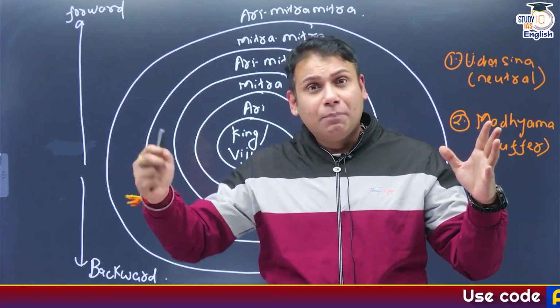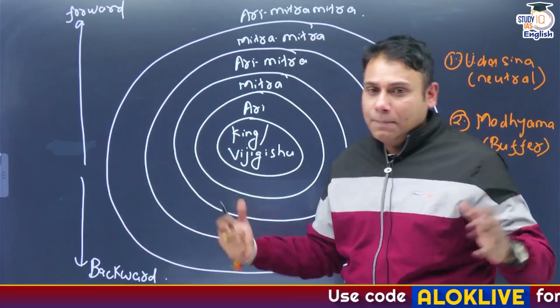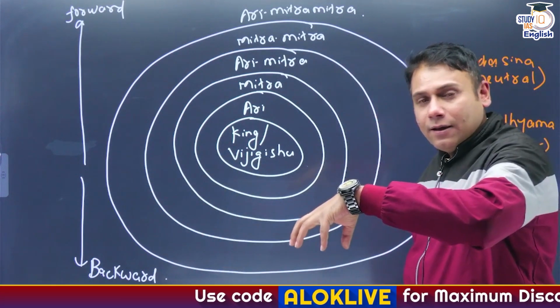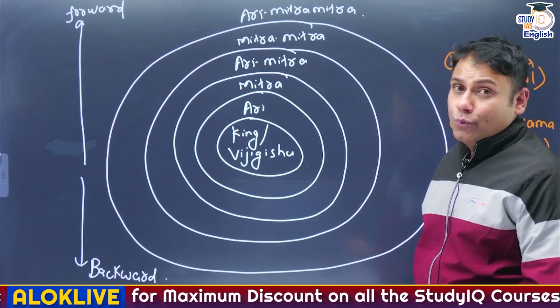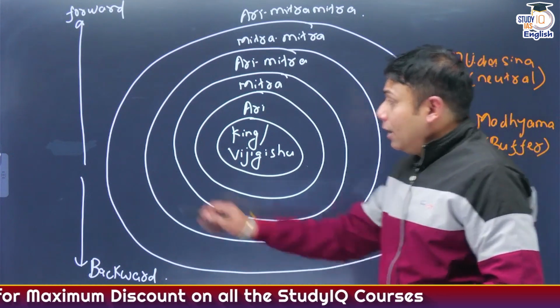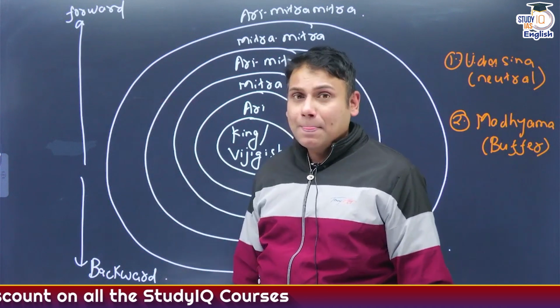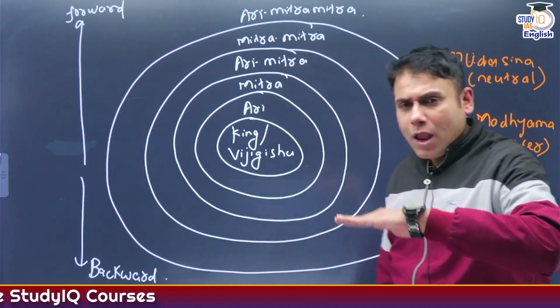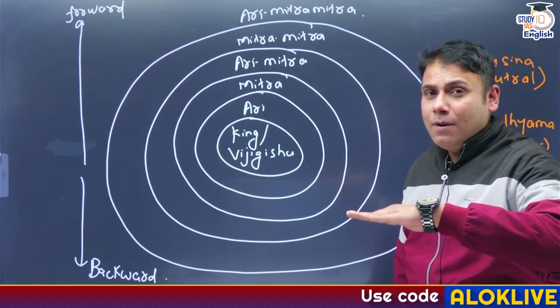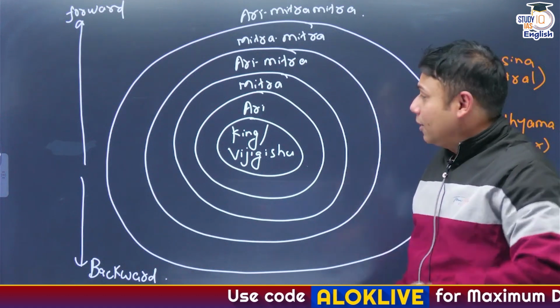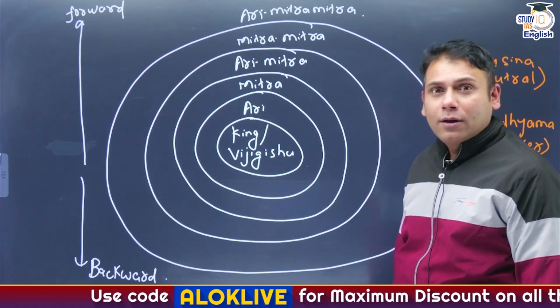And he came up with a beautiful theory. See, at the center is the king, also referred to as Vijigishu. I repeat, Vijigishu. Let's move in the forward direction first. Immediately, the first thing I've told you, neighbor is a natural enemy. So, Ari means what? Enemy.